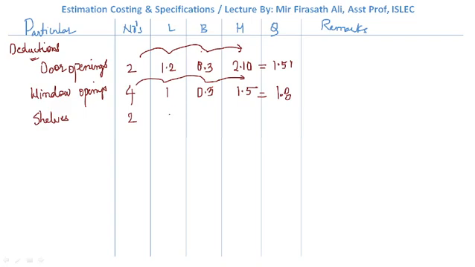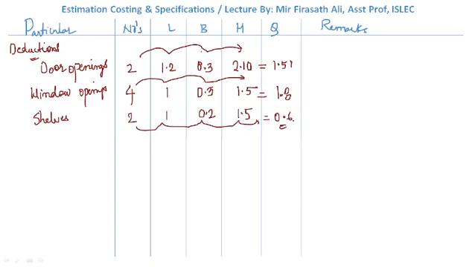Length is how much? 1 into 1.5. This thickness will not be 0.3, instead we have 0.2, because the shelves will be taking some portion of the wall, and from that the shelves will be coming out. Okay. If we multiply 2 into 1 into 0.2 into 1.5, we will get the value as 0.6. Okay. Have you got this?